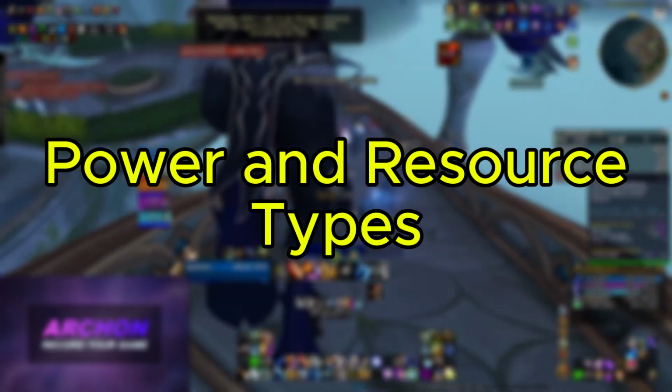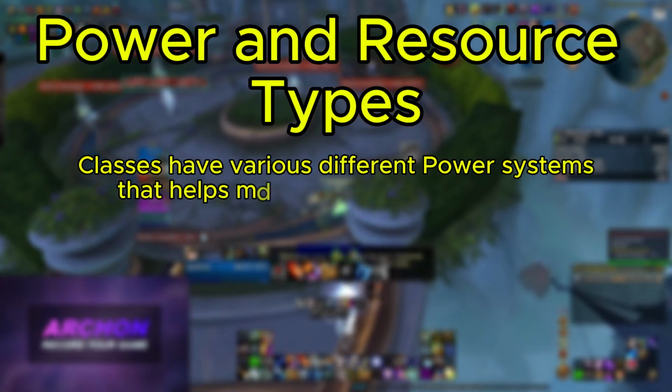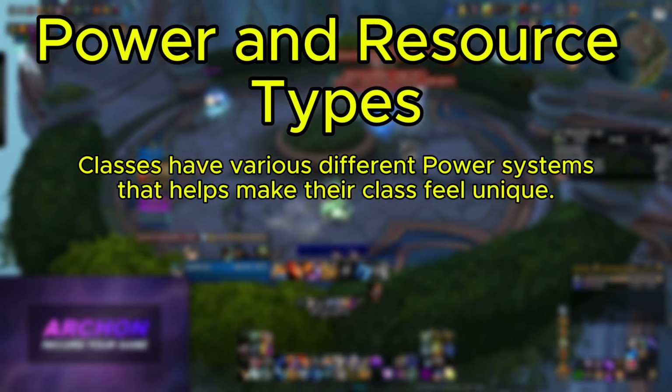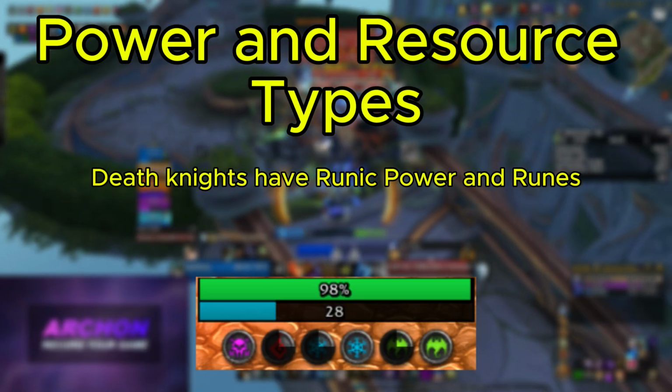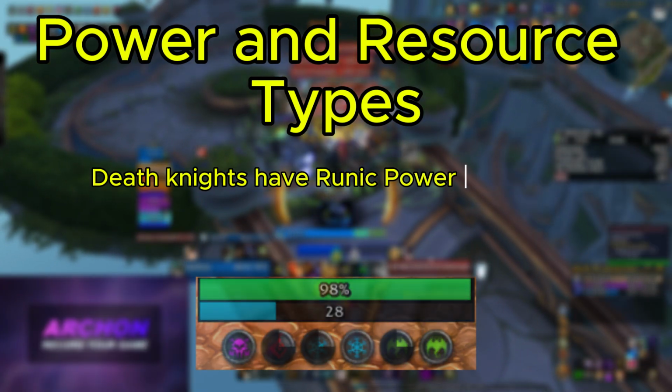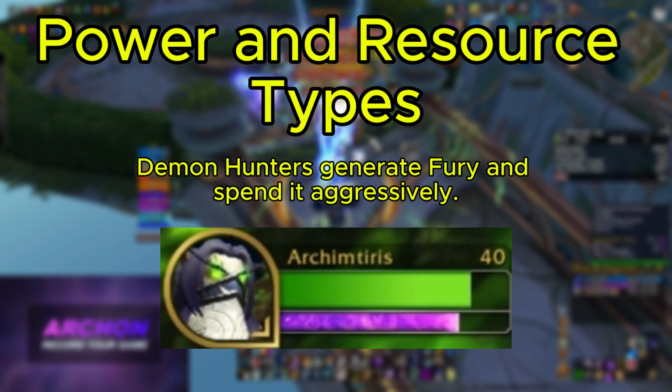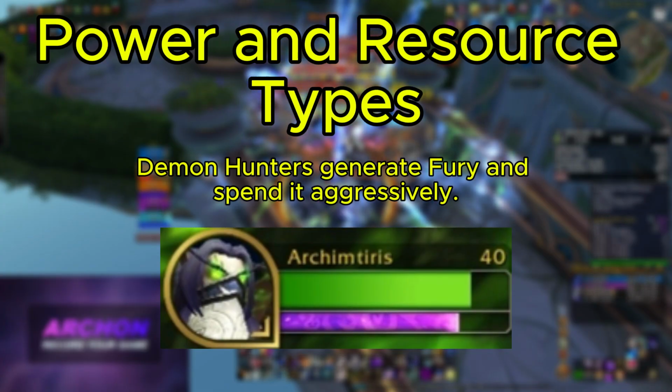Power and resource types. Every class in WoW has a different power system that helps make it unique. Let's quickly run through them now. Death Knights spend runes to gain runic power for stronger attacks. All Demon Hunters generate fury and then spend it aggressively on abilities.